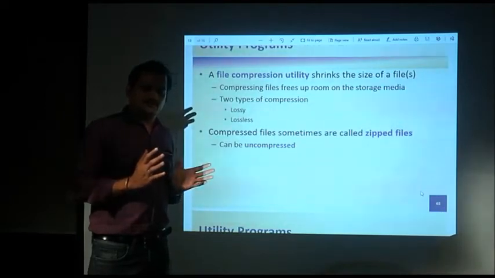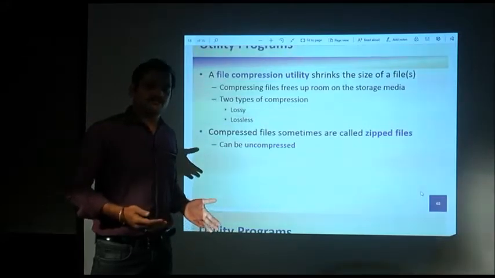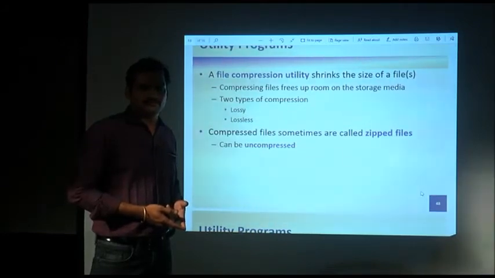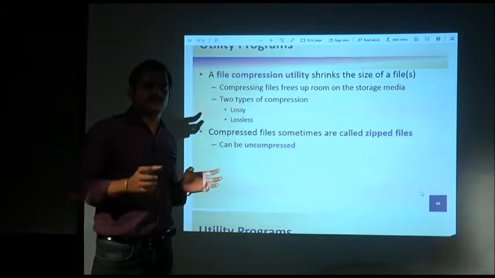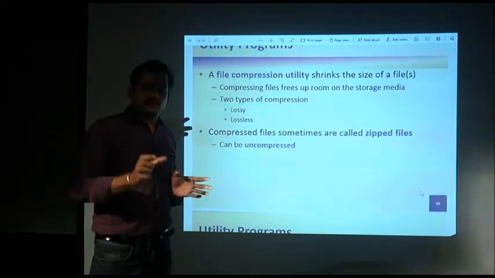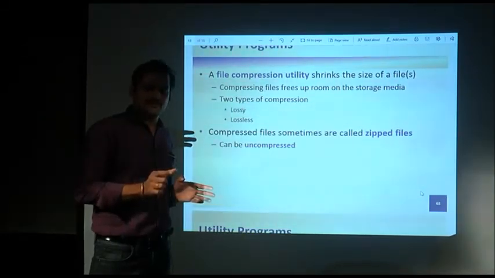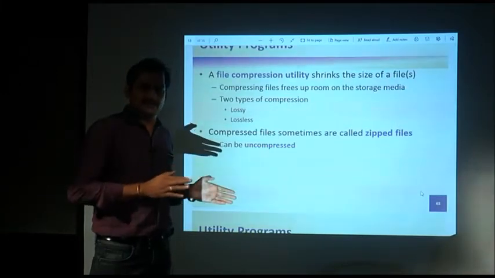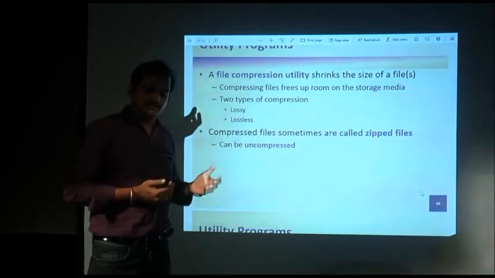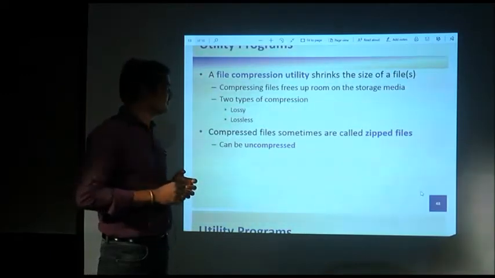What happens sometimes, we want more files, we want more programs to be there in my disk, but I may not get that much space in my disk to store all those programs or files. So what we can do, some of the files or programs we can compress by using these file compression utility programs. The size of the file will get reduced, maybe up to half of the size, or maybe less than that. So more files can be there in your disk, and at the time you open the file, that file is uncompressed again. There is a process called compression and uncompression.